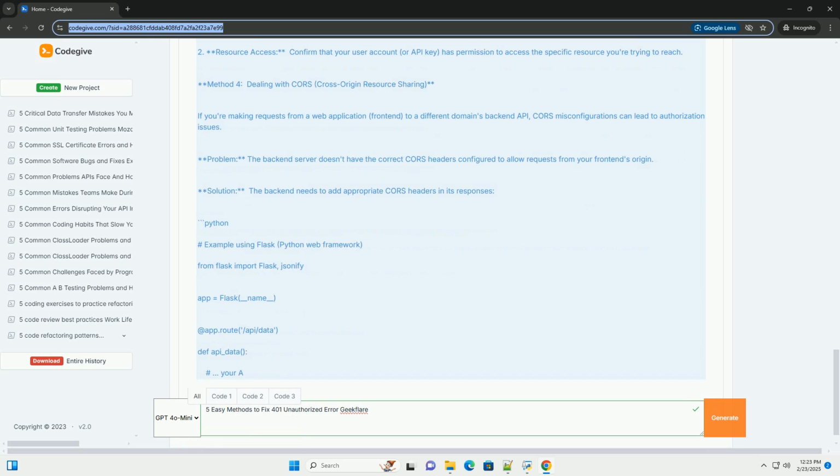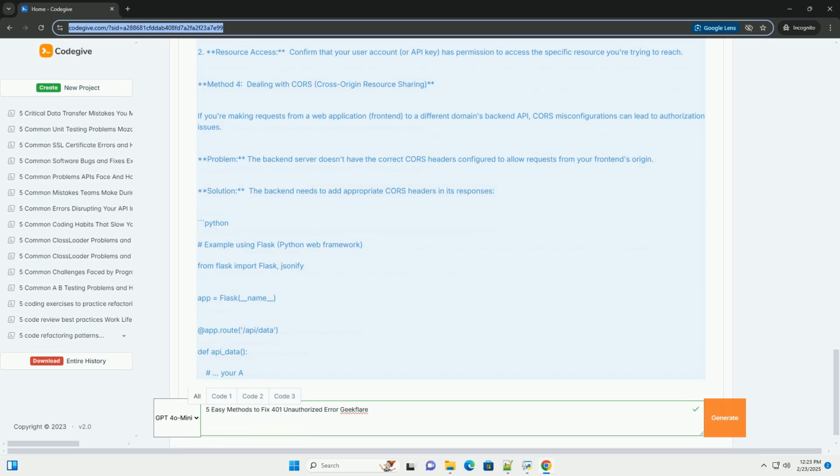Solution: 1. Verify permissions. Double check the API documentation to ensure you're using the correct URL and HTTP method for the desired action. 2. Resource access. Confirm that your user account, or API key, has permission to access the specific resource you're trying to reach.